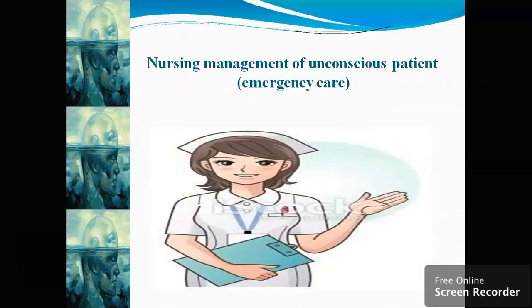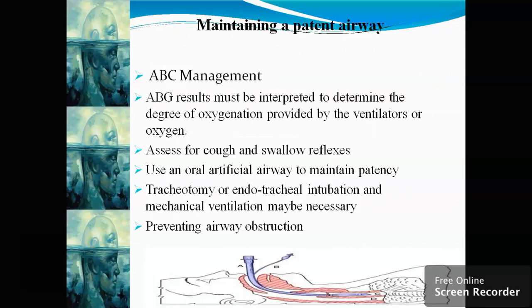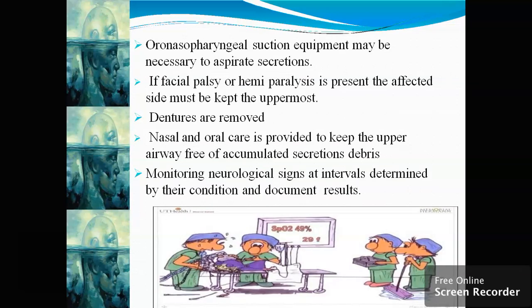Now the nursing management of the unconscious patient in emergency care. Maintain a patent airway, that is airway, breathing, circulation management we have to go for, and it results in determining the degree of oxygenation provided by the ventilator or oxygen. Assess for the cough and swallow reflexes. Use of an oral artificial airway to maintain patency. Tracheotomy or endotracheal intubation and mechanical ventilation may be necessary. Preventing airway obstruction. Oropharyngeal suction equipment may be necessary to aspirate the secretions.